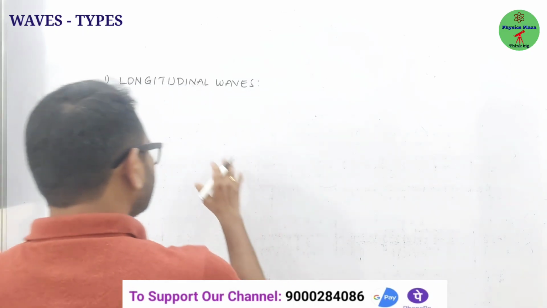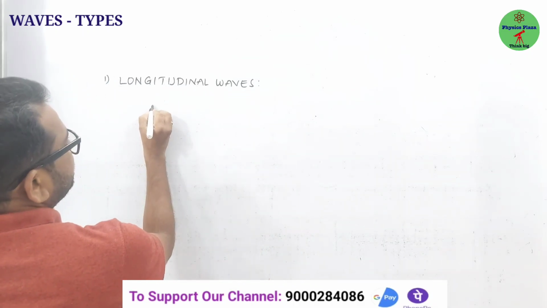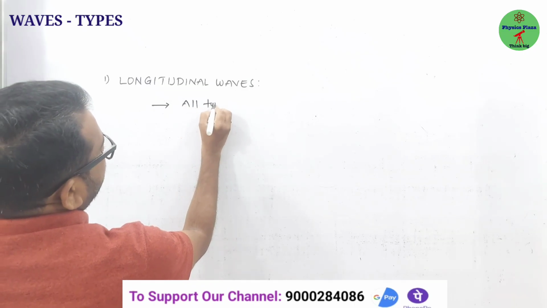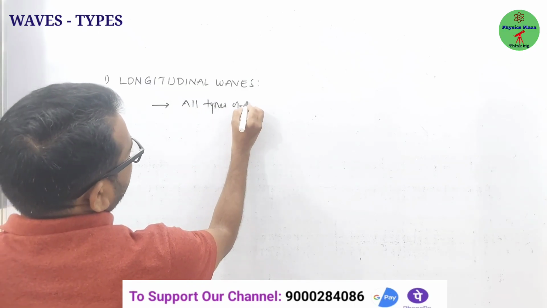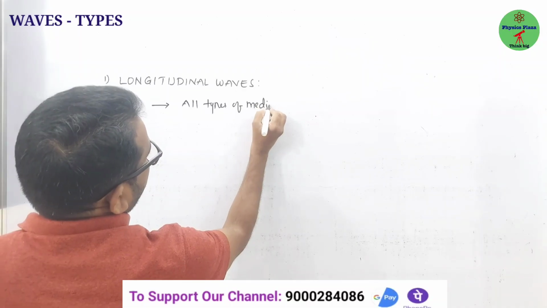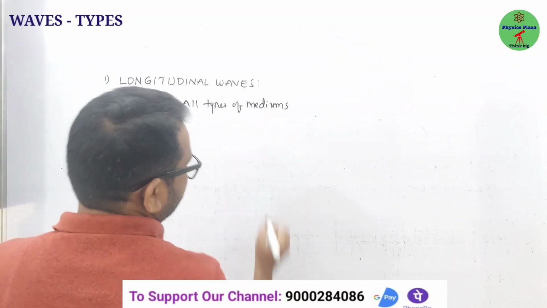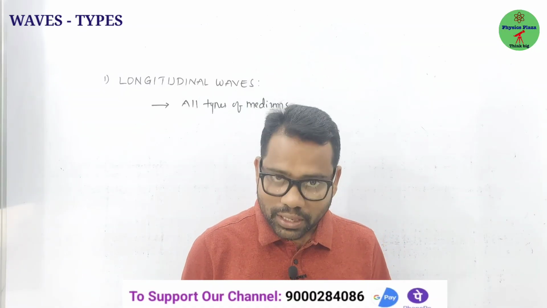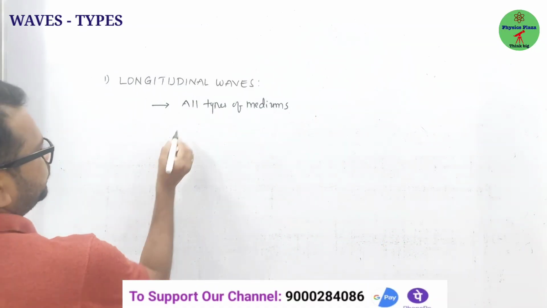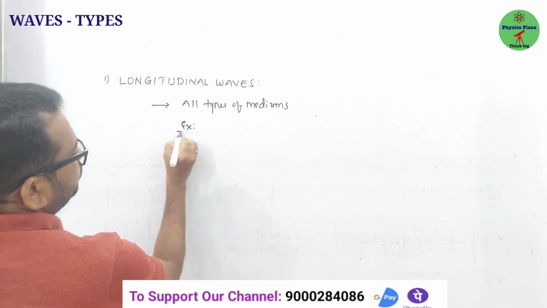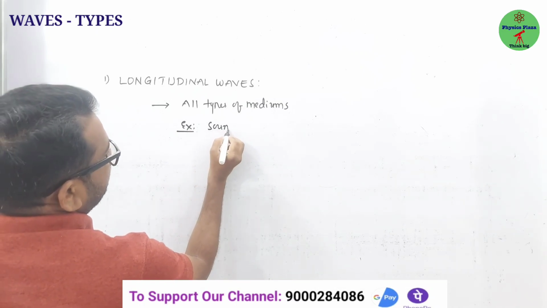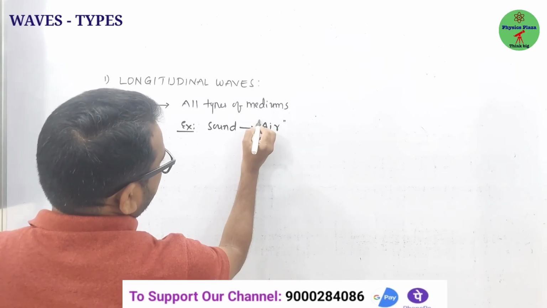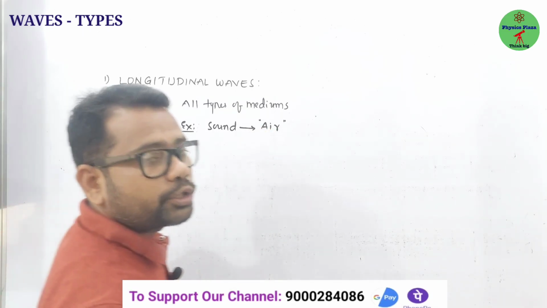Okay, fine. So one very important thing is that longitudinal waves can propagate through all types of medium. So they can travel through solids, they can travel through liquids, they will travel even through gases also. Clear? Fine, children. So here, example. Example for longitudinal waves means what? Sound waves in air. Sound in air can propagate in the form of longitudinal wave.